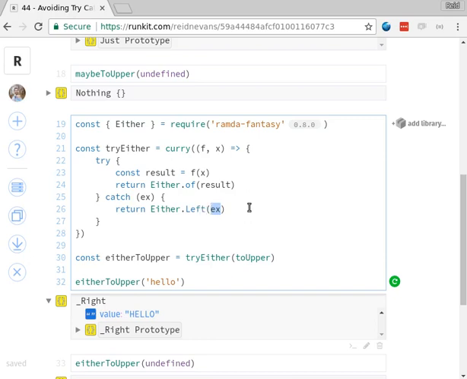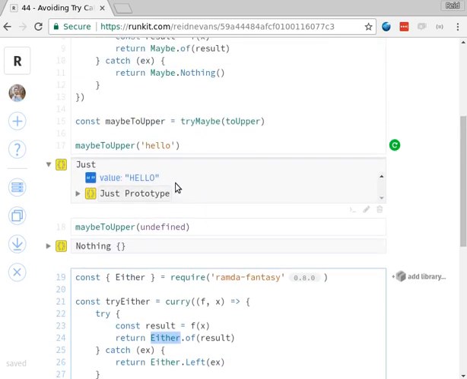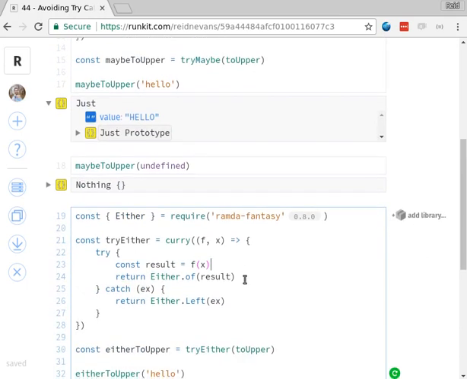What's interesting is that Either, just like Maybe, is a functor. It's an applicative, it's a monad. So we can do all of the cool things: we can map, we can apply, we can chain, we can lift. We can do all those neat things that I've shown in other videos that we would do with a Maybe or a Future or an IO or any of those other things. TryEither adheres to all of those.